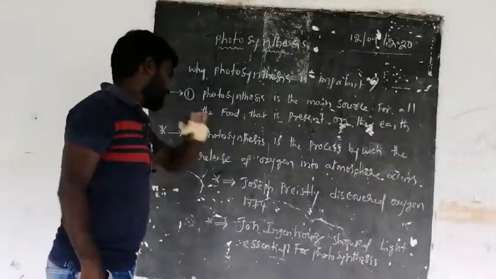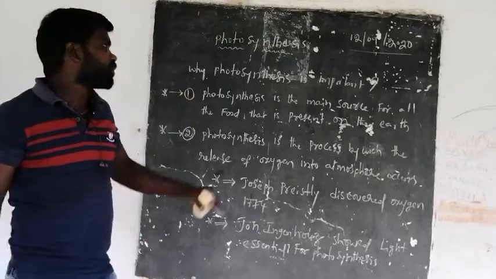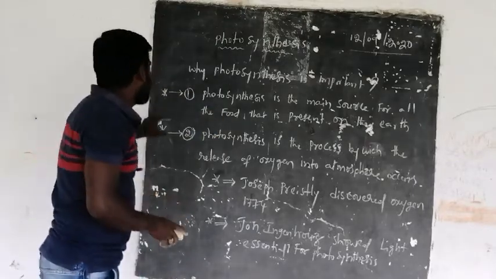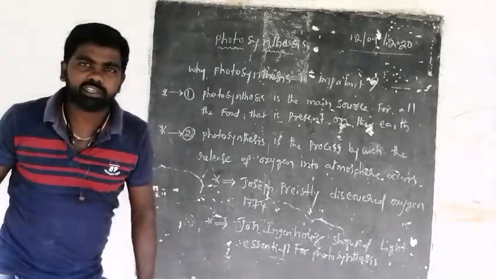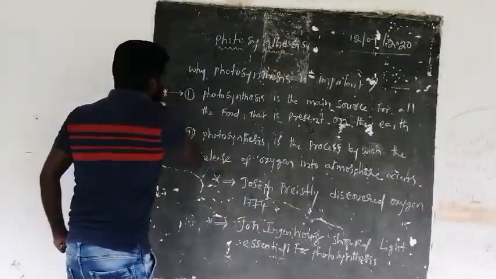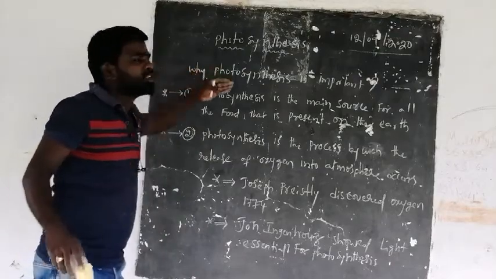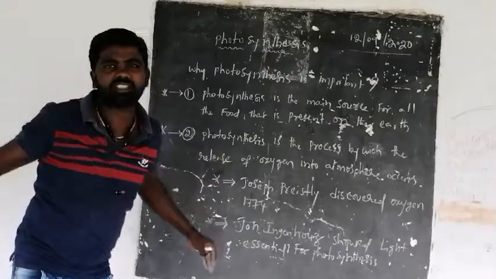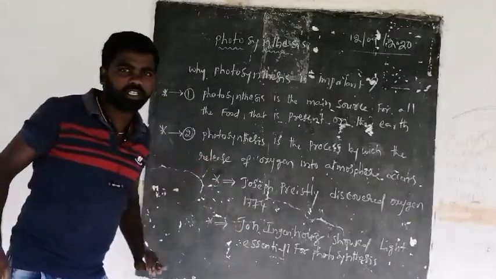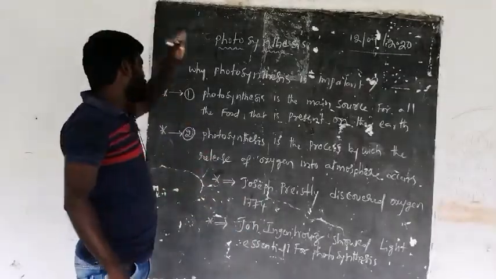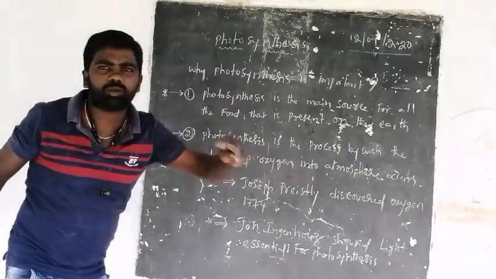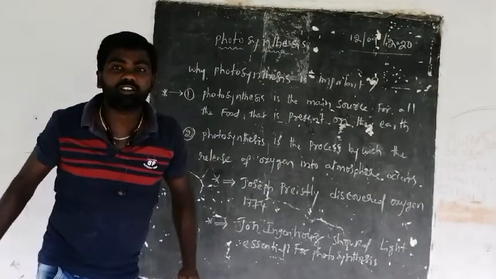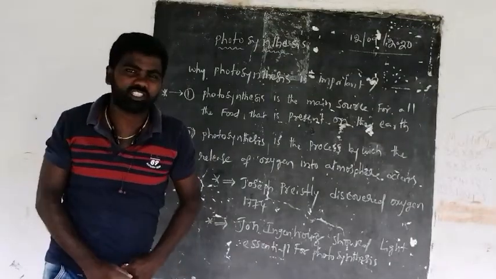Now, for the process of photosynthesis, let us see what are the things that are required. Why is it important? Because all the food is because of photosynthesis only, and also all the oxygen present on the earth is because of photosynthesis only. Later on, Joseph Priestley discovered oxygen, and he showed that oxygen is liberated by the photosynthesis process.